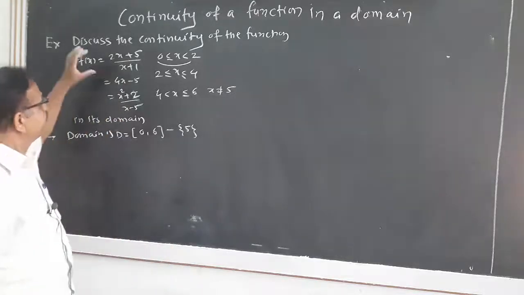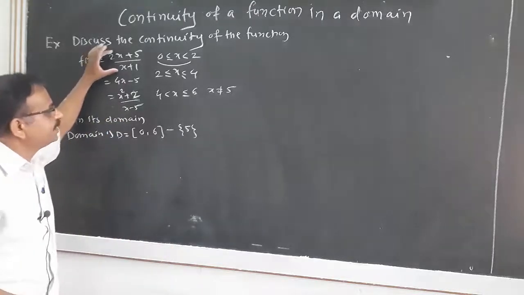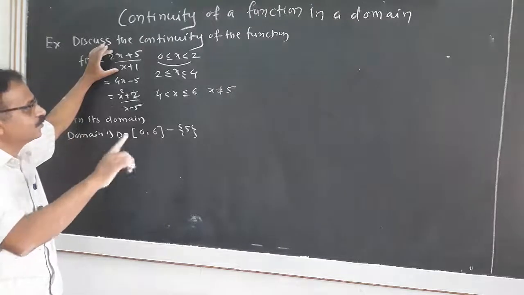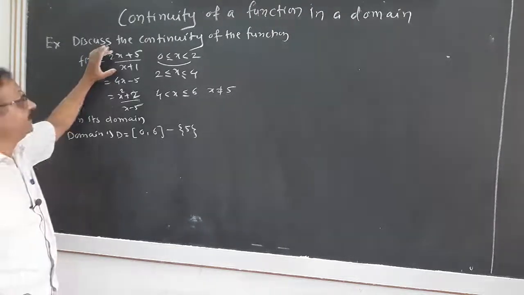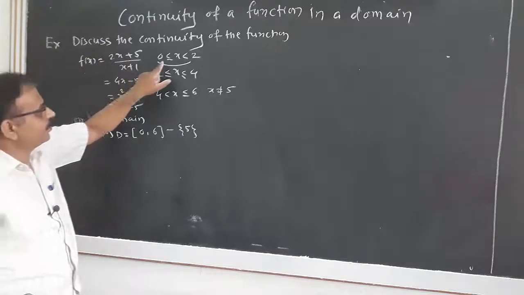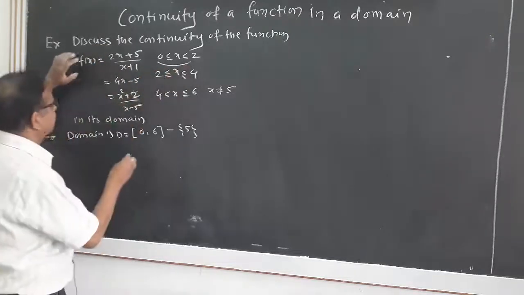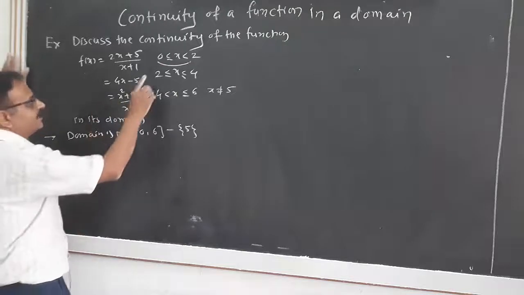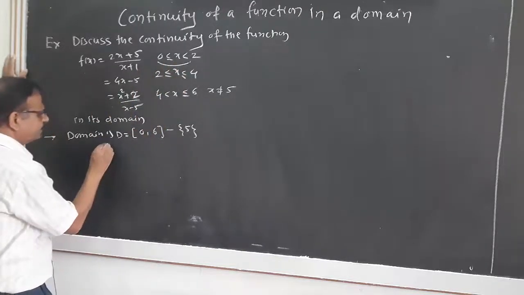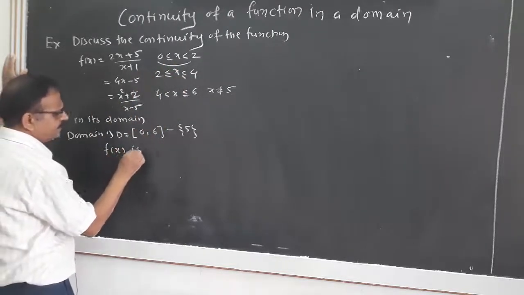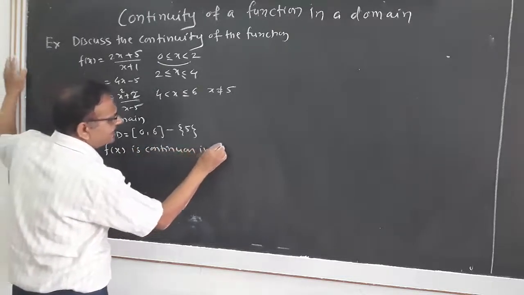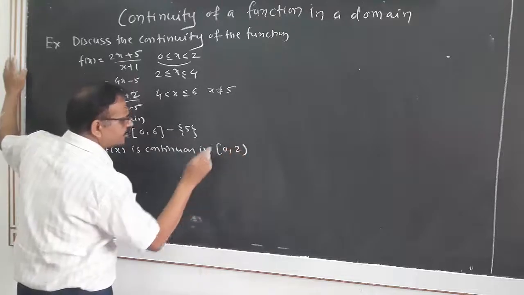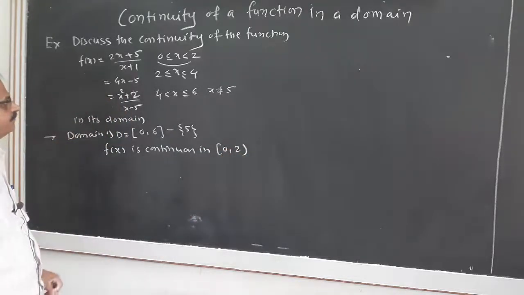That means f(x) is continuous in the interval 0 to 2 if and only if x is not equal to minus 1. And the point minus 1 is not in this interval, therefore f(x) is continuous in the interval 0 to 2, closed at 0 and open at 2.